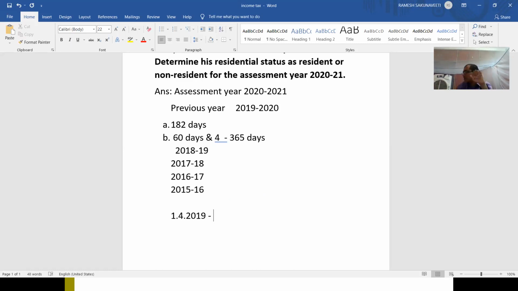In April, how many days are there in a calendar year? 31, sir. No, you see, April is only 30 days. See how to check. You put your arm like this, fingers like this.